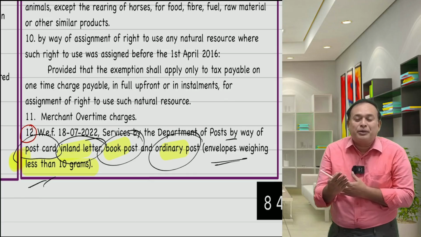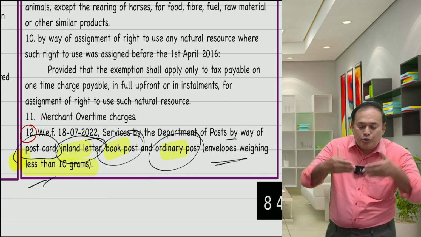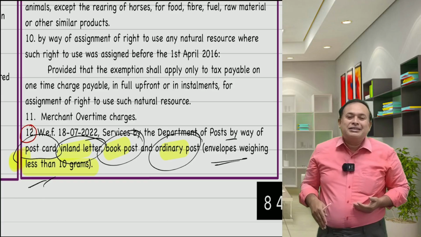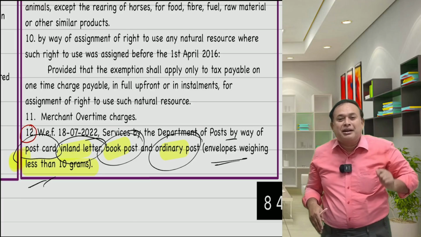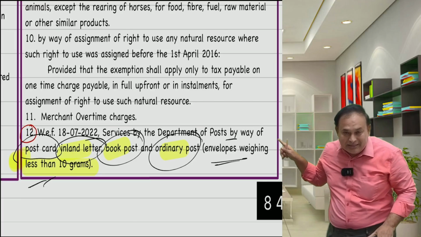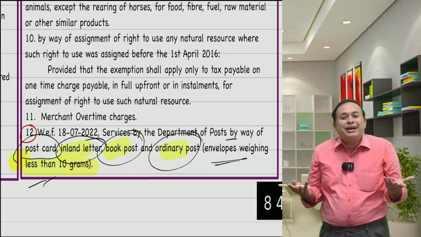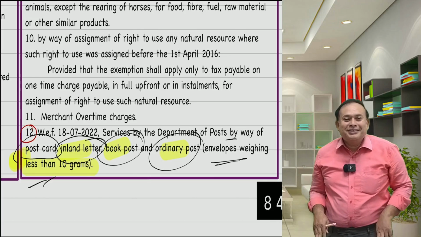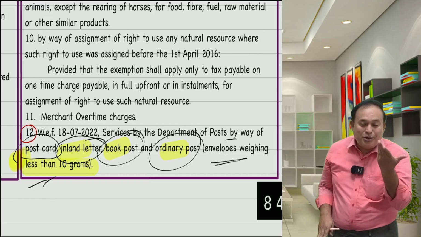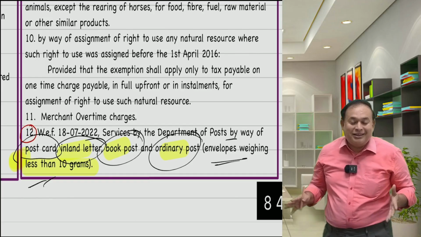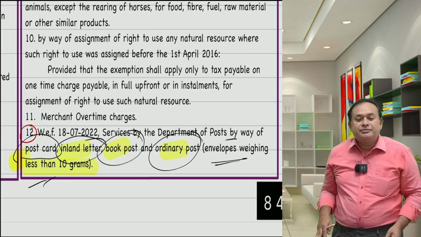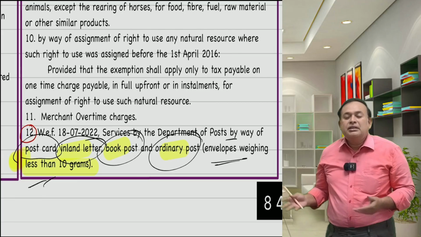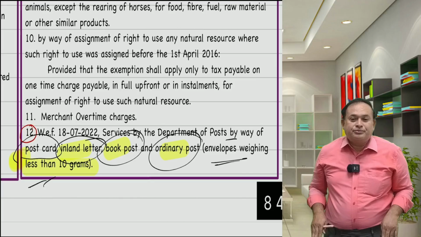I used to write 4 or 5 pages, fold them all and put them in a particular envelope cover. That weight should be less than 10 grams. Then only it qualifies for exemption. Now who writes those envelopes? The new generation does not know what an inland letter is. They talk only about Instagram, Twitter and this and that. But anyhow, this only qualifies for exemption.